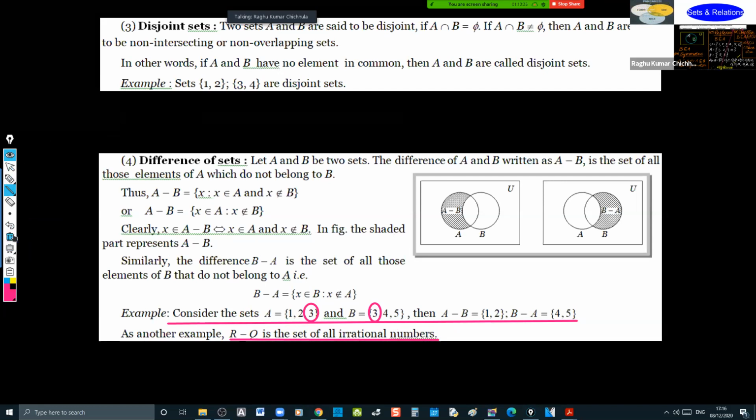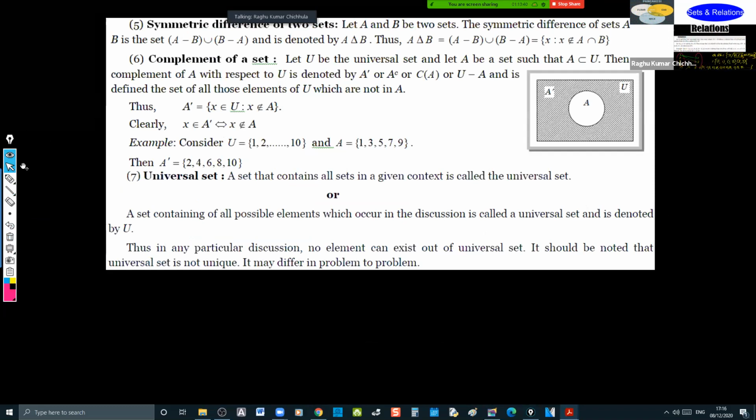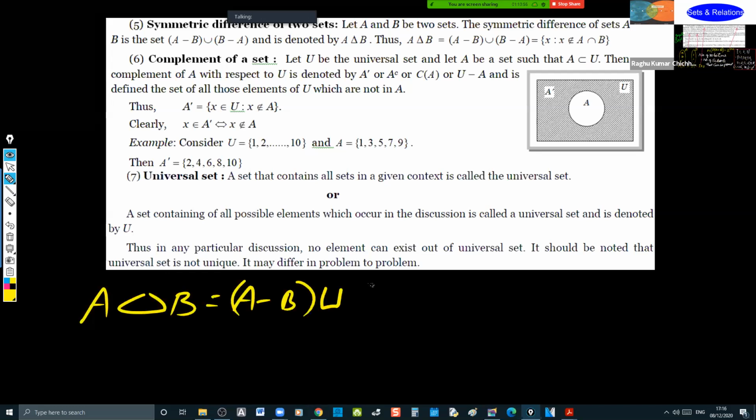Further, you will get symmetric difference. Symmetric difference of sets is simple and quite easy to understand. It is denoted by A delta B. A delta B means A minus B, only A, union B minus A, only B, but not both.